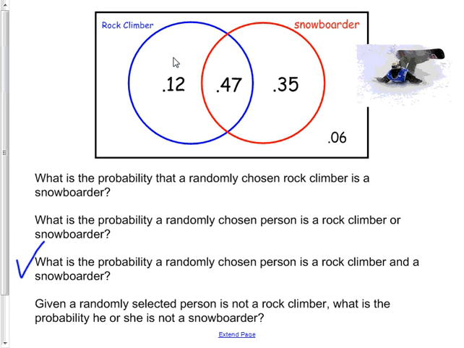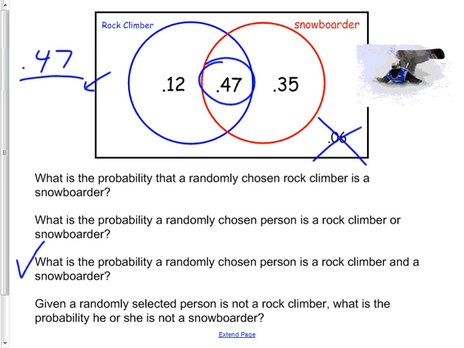All right, so how about this? Rock climber and a snowboarder, do you get that this 47's got to be 47, right? So it's still 47 on top. But the thing is, I said given. As soon as I say given that they have to be either a rock climber or a snowboarder, that changes what's possible. Not everybody is possible. You get that? As soon as I said given that they were a rock climber or a snowboarder, these people got thrown out.